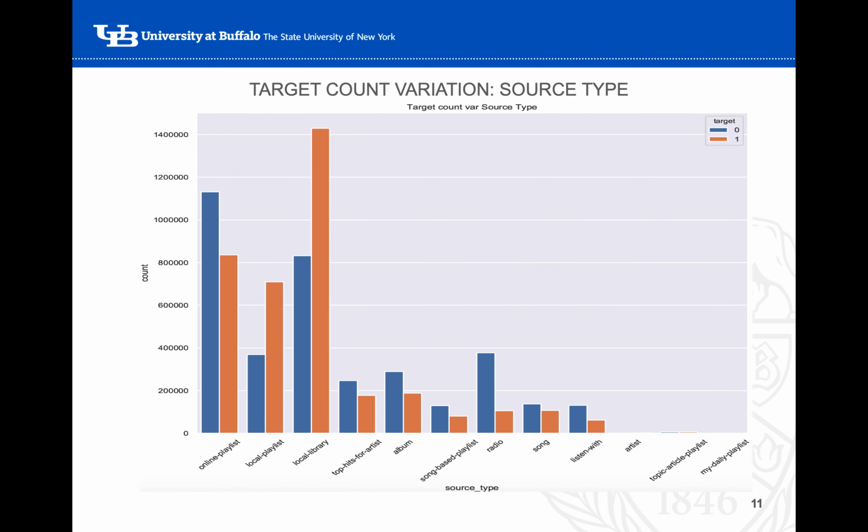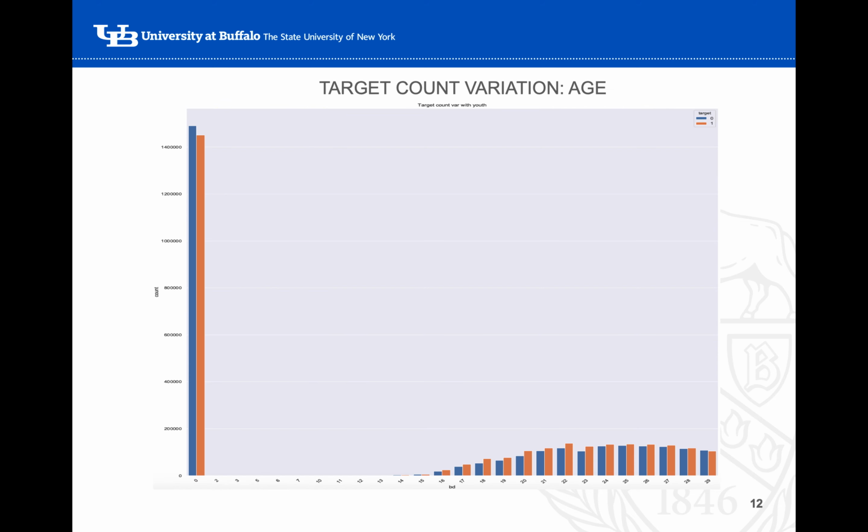In this graph, we can see that source type is the screen where the user first listens to any song, and over here too, users prefer to listen from their local library.